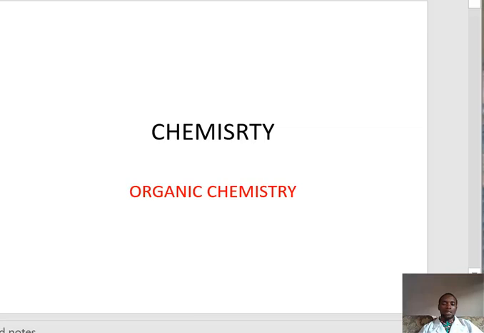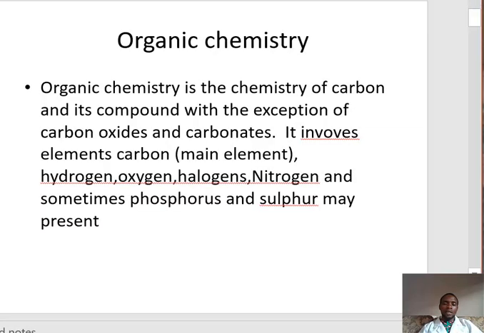Today we'll be looking at organic chemistry. First, what is organic chemistry? Organic chemistry is the chemistry of carbon and its compounds, with the exceptions of carbon oxides and carbonates, meaning it involves elements with carbon as the main element, hydrogen, oxygen, halogens, nitrogen, and sometimes phosphorus and sulfur may be present.